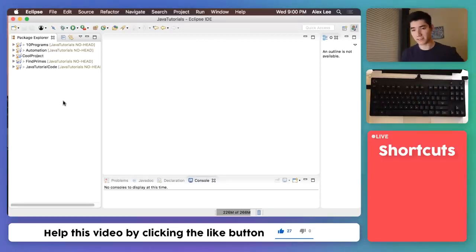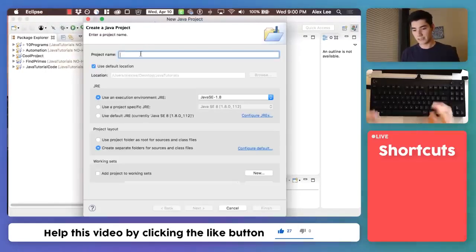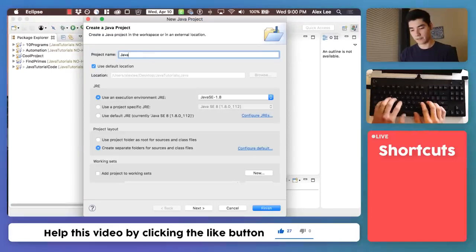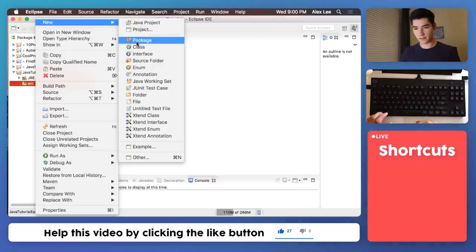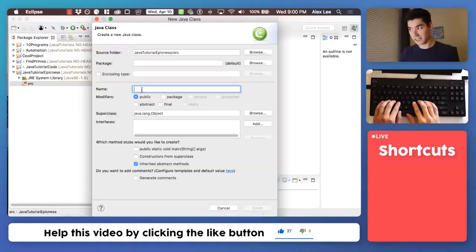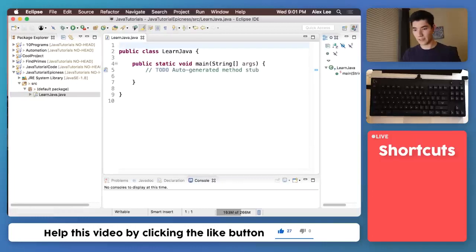We'll just set up a file to start learning Java. So I'm just going to go to File, New Java Project, type in the project name like Java Tutorial Epicness, hit Finish. Next, expand that up, right-click on the source folder, and go to New Class. And this is just our Java file. We'll name our Java file like Learn Java. Hit this first check mark, public static void main, and then hit Finish. And we get some code looking stuff pop up on the screen.